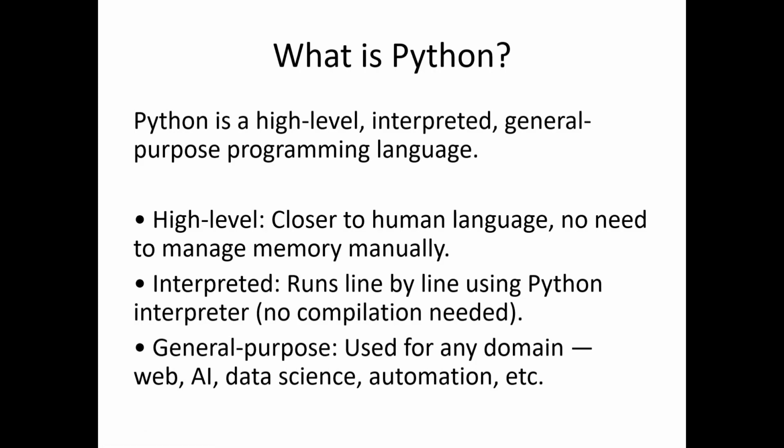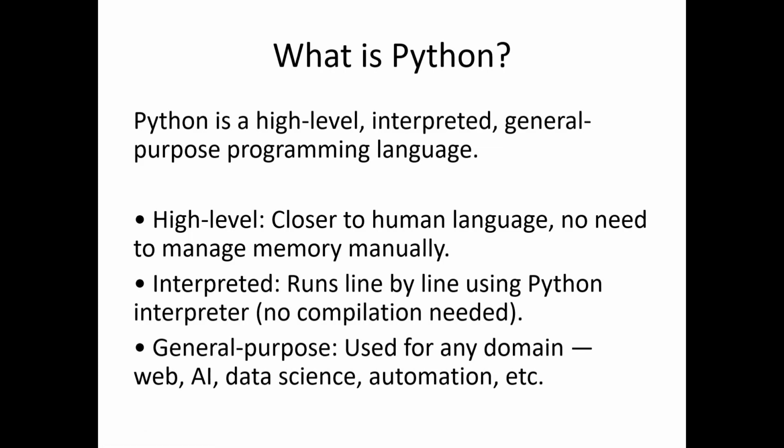So what is Python? Python is a high-level, interpreted, and general-purpose programming language. Let's break it down. High level means closer to human language, not machine code. For example, you can write print hello. Here, print and hello are readable contents, not 0s and 1s like 0010. So in this language you can write in human-readable language. There is no need to manage memory manually in this language. That's why it is a high-level language.